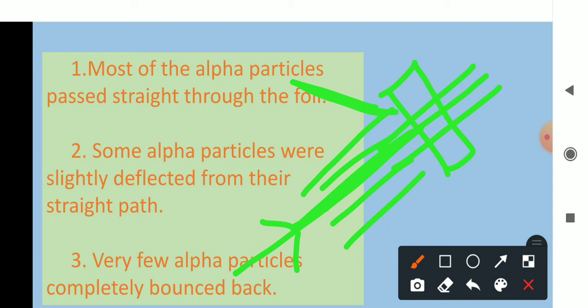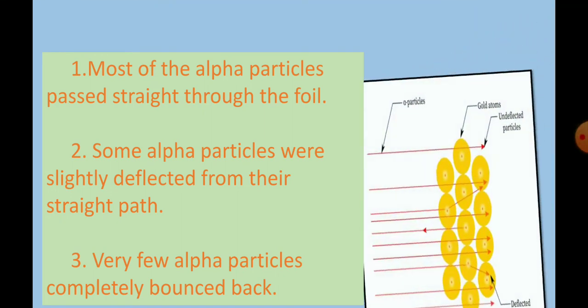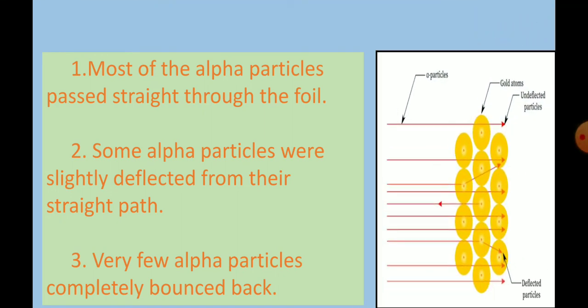So these three are the observations of Rutherford's gold foil experiment, and from these observations he proposed his atomic model to explain the structure of the atom, which we are going to see now.